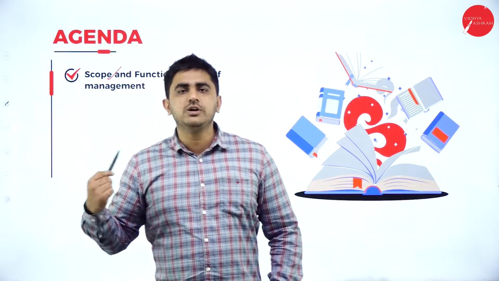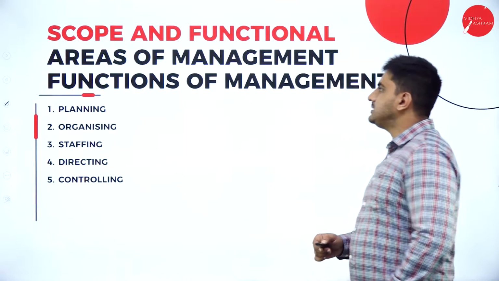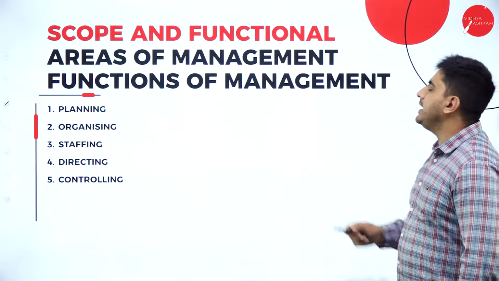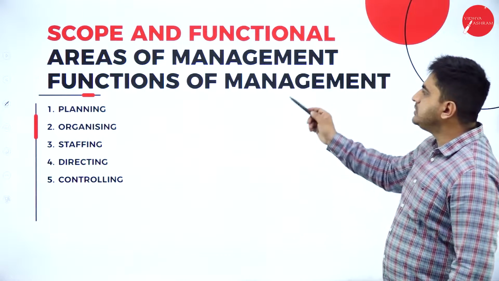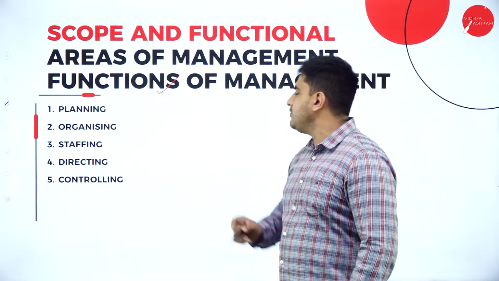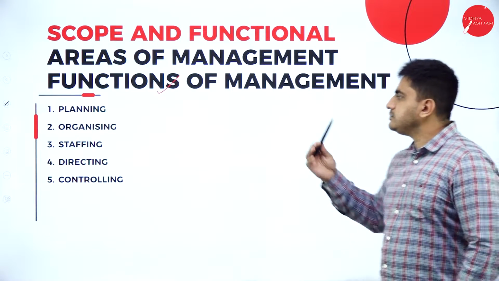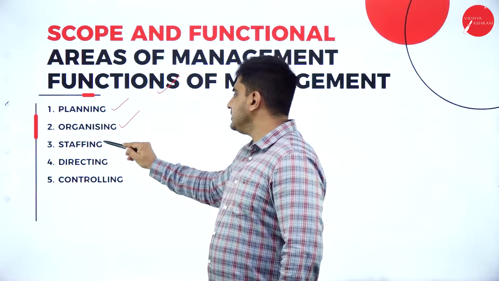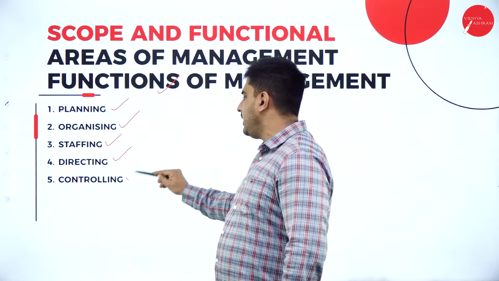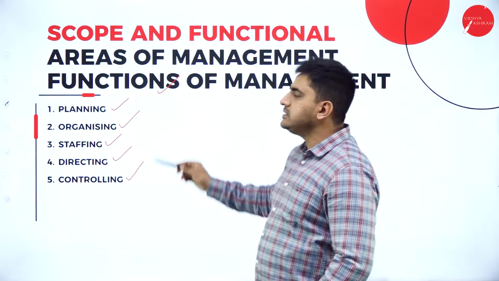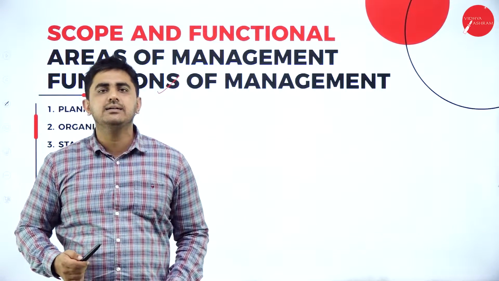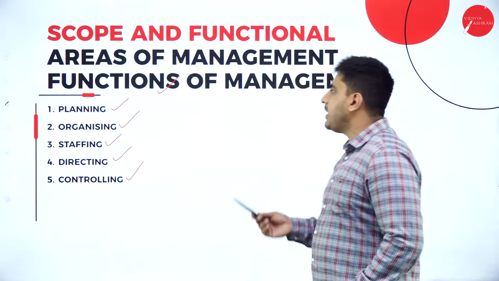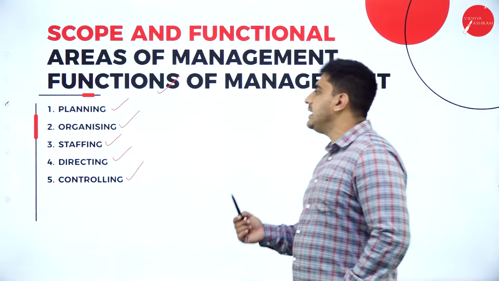So today we are getting into our next topic, that is scope and functional areas of management, and this is also known as your functions of management. So let us start. The scope and functional areas of management, also you can call this functions of management. The different functions of management are your planning, organizing, staffing, directing and controlling. These functions are interrelated and they have to be performed by the managers all the time.